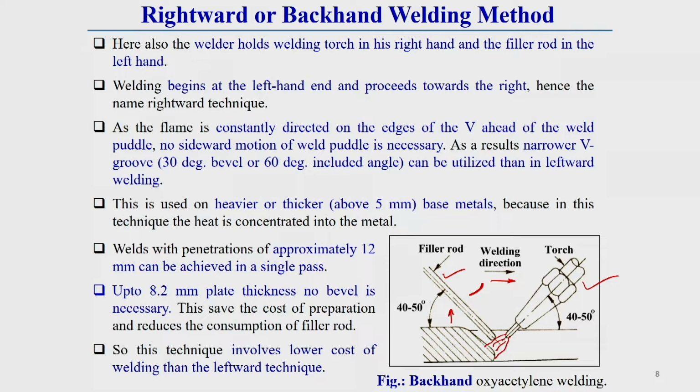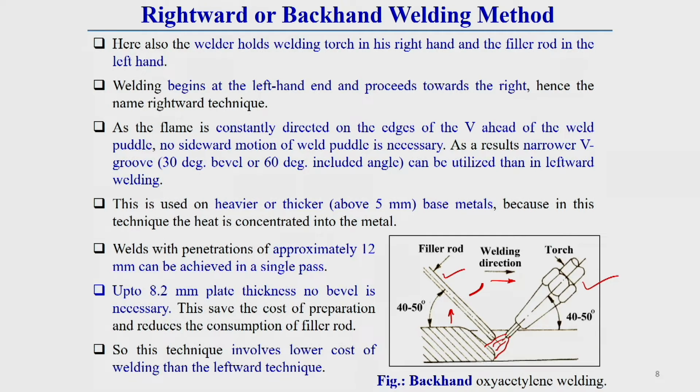There the bevel or included angle was around 80 to 90 degrees. Here the bevel angle can be 30 degrees, or the included angle within a range of 60 degrees only. So, as a result a narrower V groove can be utilized than in leftward welding. The bevel angle can be reduced drastically because here the arc is positioned toward the puddle direction. This forceful arc creates more penetration in the molten metal zone than in the other welding method.